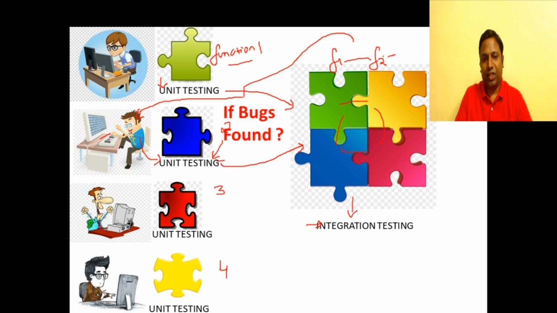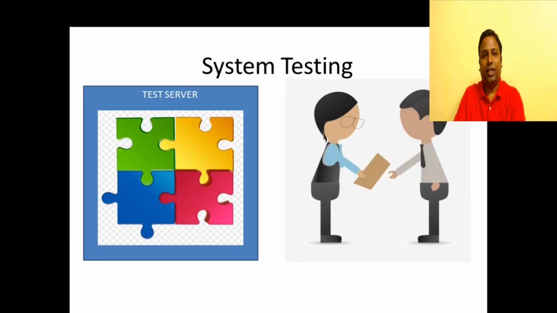So we have finished integration testing. So are we done with testing now? No. We have to go with the next level of testing, that is system testing. So what do you mean by system testing? We are going to move the entire code onto the servers. So we're going to have a test server. This test server will replicate, or we can say it simulates, the actual real world environment.